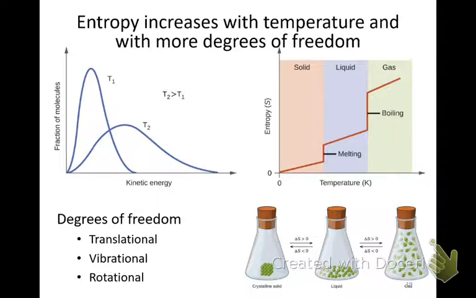The liquid molecules have more freedom to translate, mostly in the condensed phase in the two directions on the bottom of the container. They can also rotate a little bit more freely. Whereas gas molecules, they can translate in all three dimensions very freely, and they can rotate and vibrate. And so that means that the gas molecules have more entropy than the solid because they have more degrees of freedom.